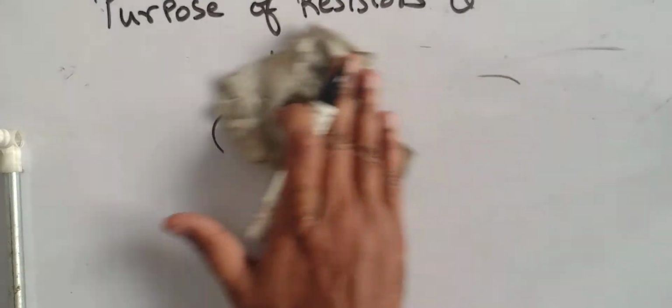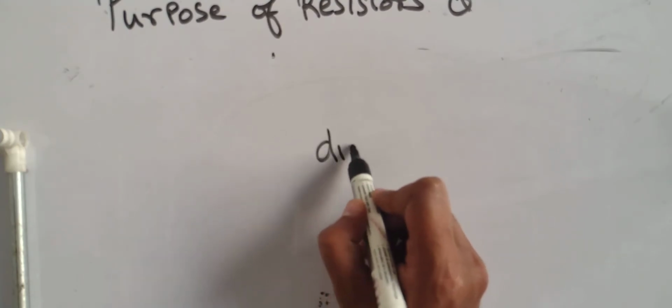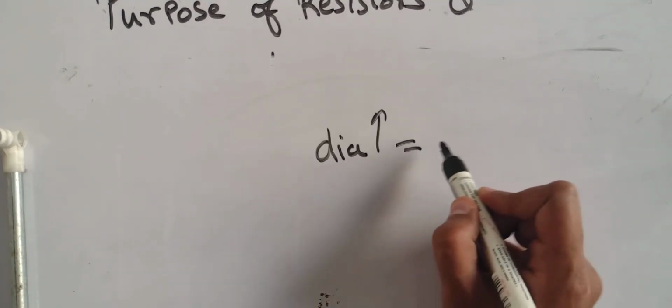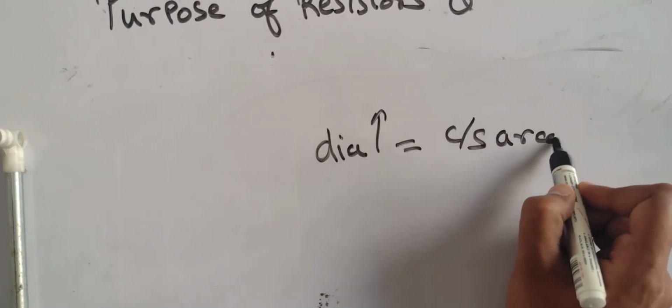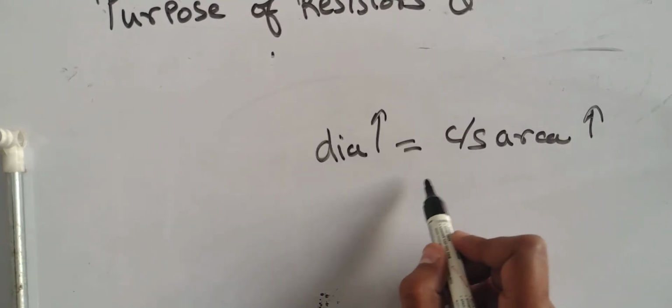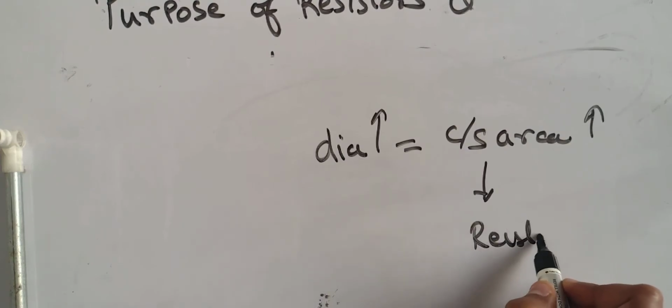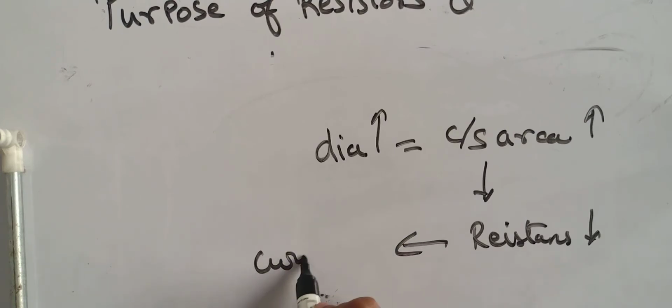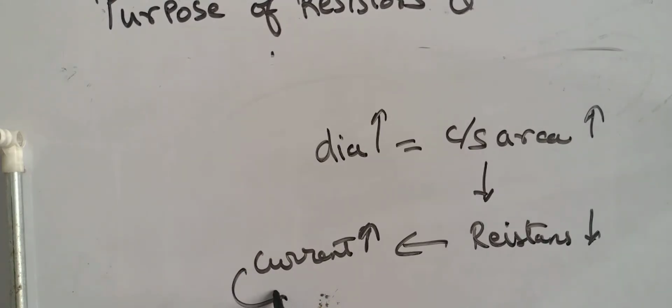So in this case, purposely the designer, the electrical engineer, tries to keep the diameter of the wire as high as possible. Why? Because if the diameter is high, the cross sectional area will be more. Understand the relation. If cross sectional area is more, the resistance will be less. If the resistance is less, what will happen? Current will be more. By the relation, current will be more, and then the equation H is equal to I square RT.